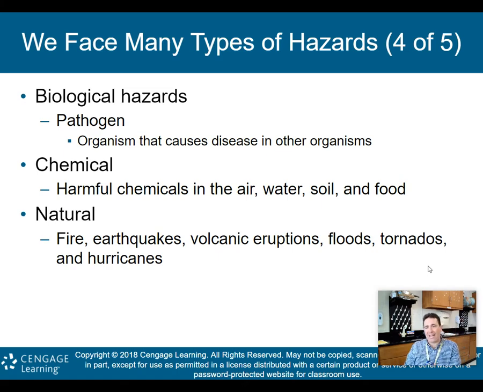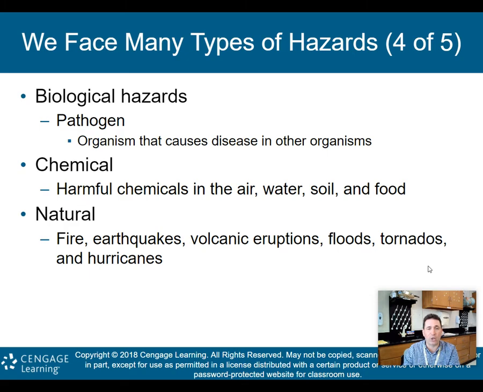Biological hazards, we spoke about that. These are some of the types of hazards we're going to face. So what is a biological hazard? Well, basically a pathogen, an organism that causes disease in other organisms. Chemical hazards are harmful chemicals in the air, water, soil, and food that affect us, like the mercury we looked at in the core case study. That would be a chemical hazard.